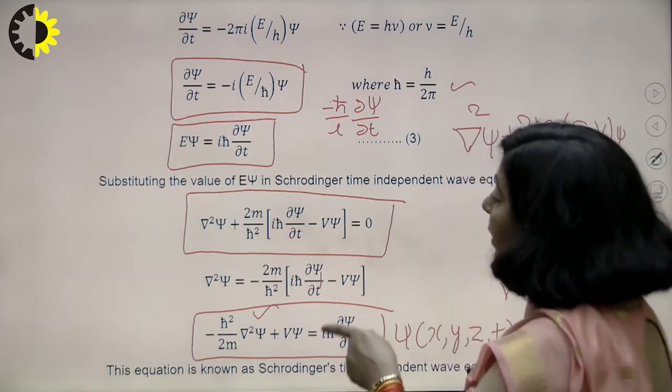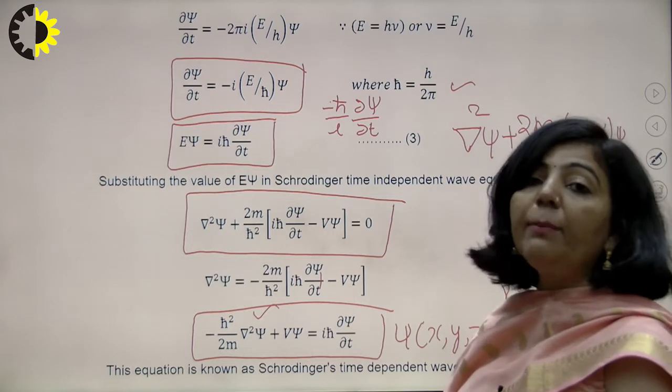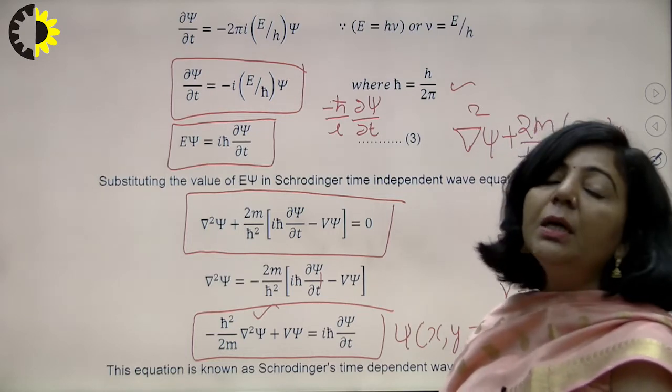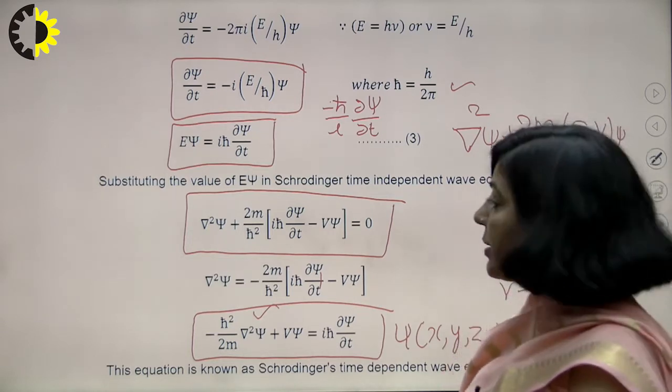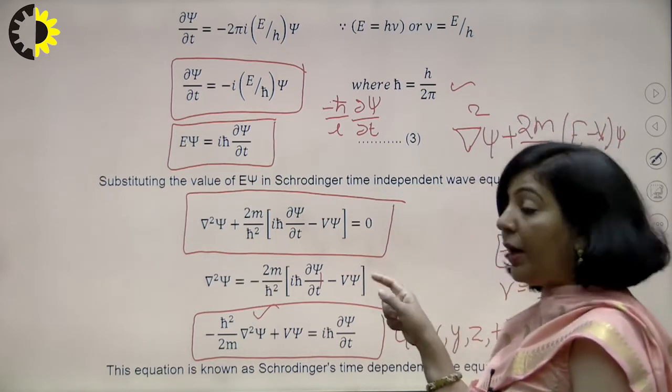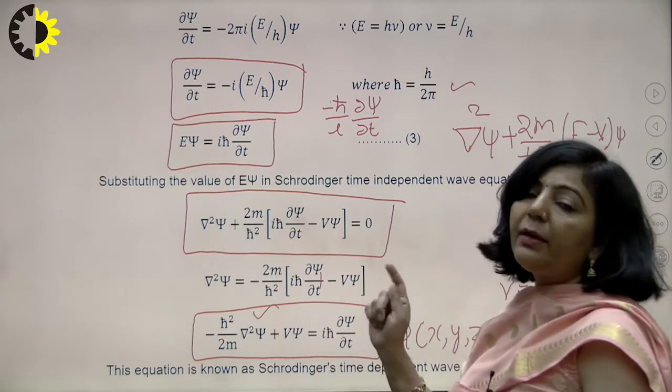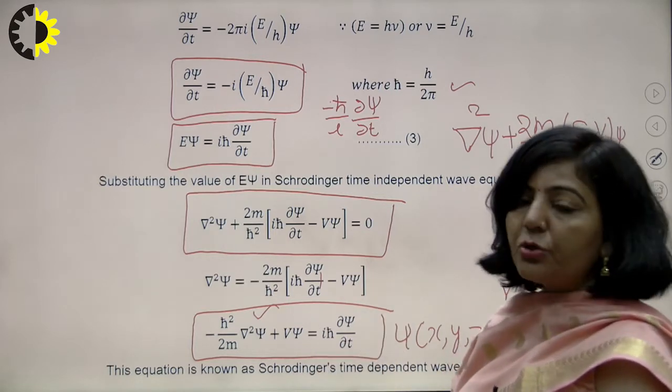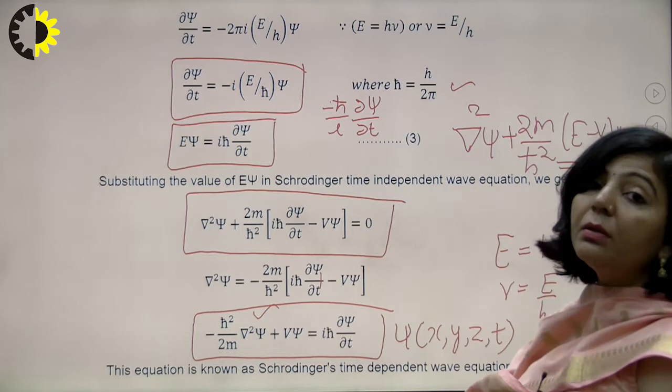So this particular equation is known as your time dependent Schrodinger wave equation in 3 dimension. I hope this is clear. So what you have done, you have started from your time independent equation, and you have reached the time dependent form. Clear? So this is your time dependent equation in 3 dimension.